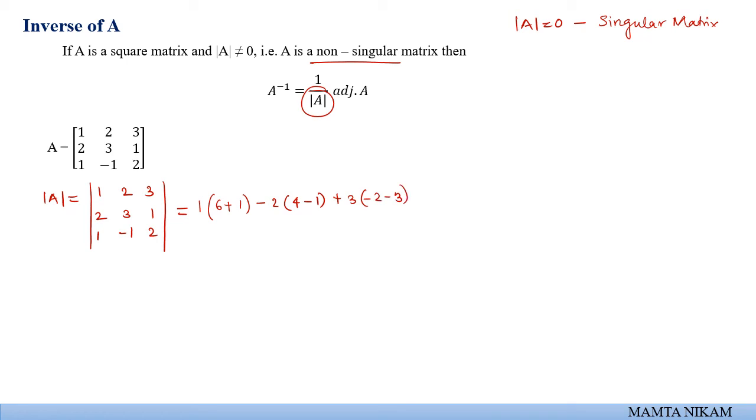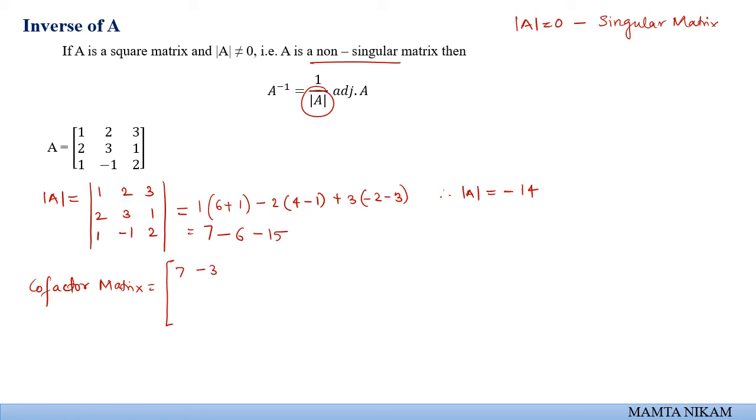So what will be the determinant? This is going to be 7 minus, this is going to be 3 2s are 6 minus 5 3s are 15. So therefore determinant is going to be minus 14. Now we know determinant. We have already calculated the cofactor for this matrix. So what is cofactor? Cofactor matrix for the given term is